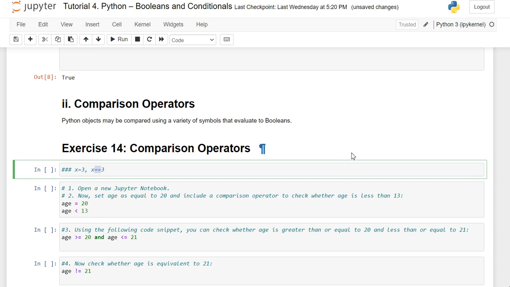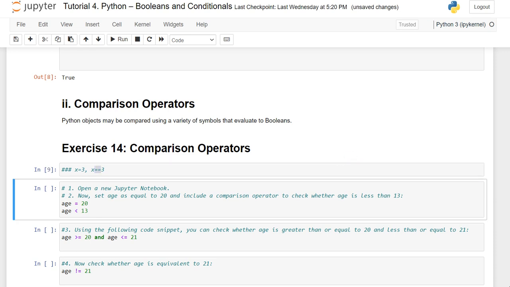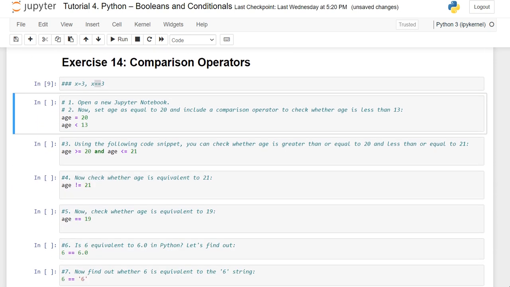Okay, let me go with an exact example of comparison operators. The first one, here we have age = 20. So we are assigning the integer value 20 to the variable age.